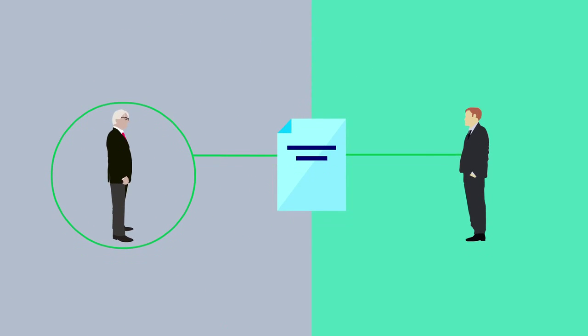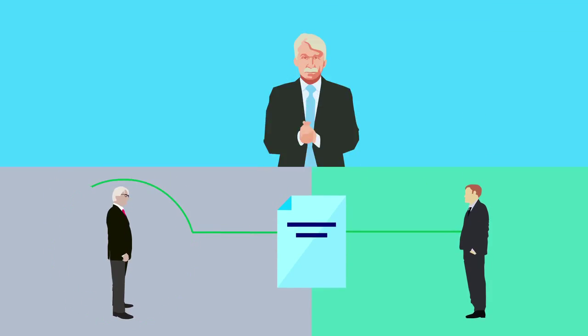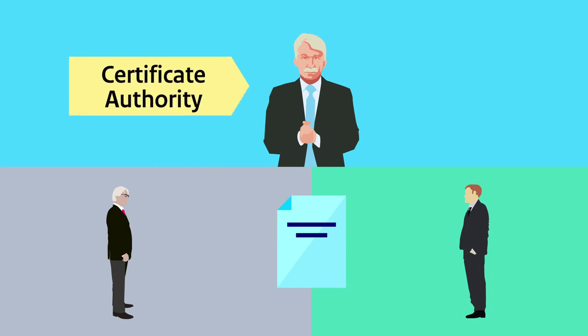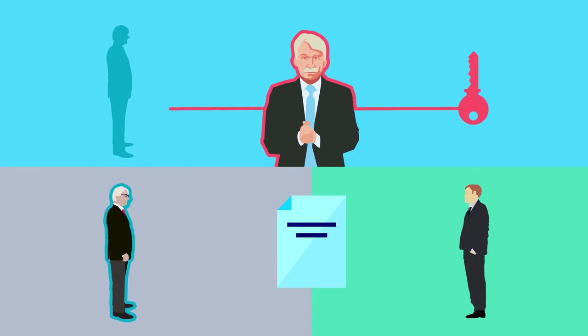Now, to ensure the identity of the sender, a trusted third party, such as a notary, is used, known as a certificate authority, or CA, who can confirm to the receiver that the public key is indeed associated with the identity of the sender.